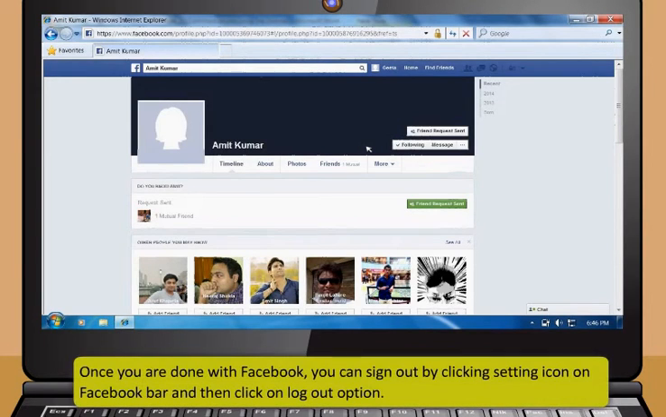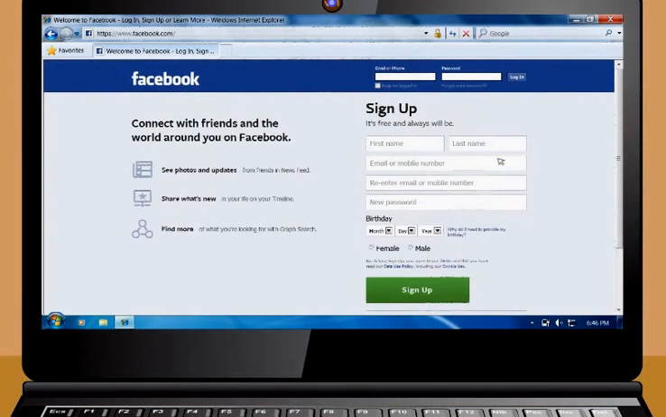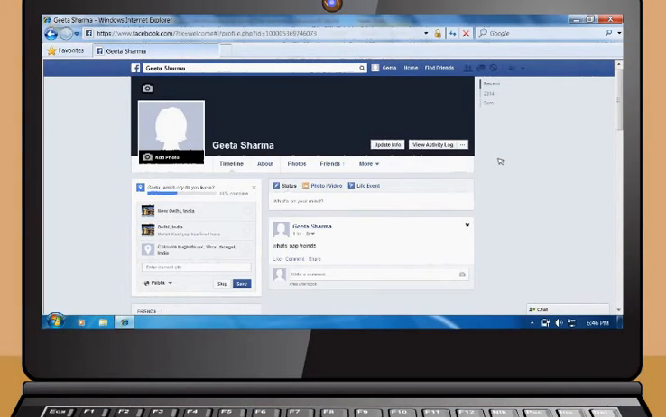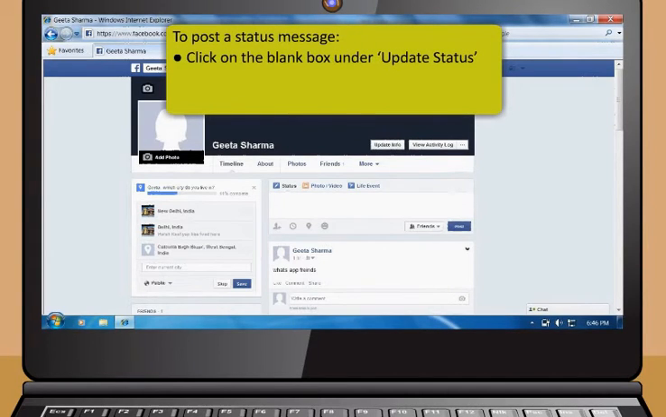Once you are done with Facebook, you can sign out by clicking the Setting icon on the Facebook bar and then clicking on the Logout option. Now you have a Facebook account. When you visit next time, sign in using your email or phone number and then type your password. Having a Facebook account allows you to post status messages which can be seen by your friends.